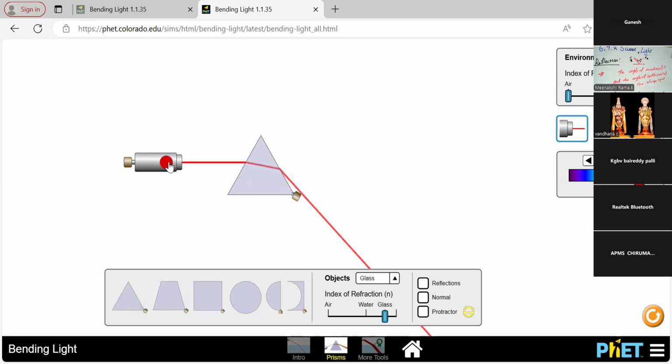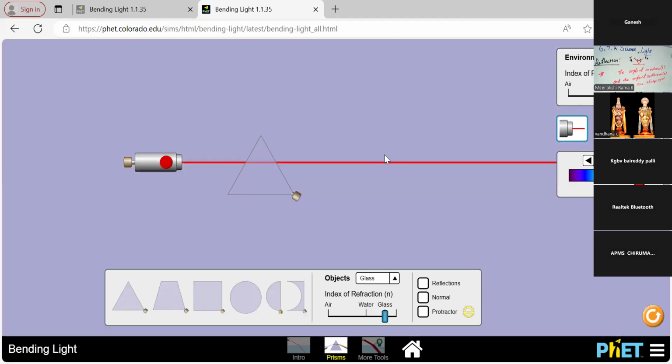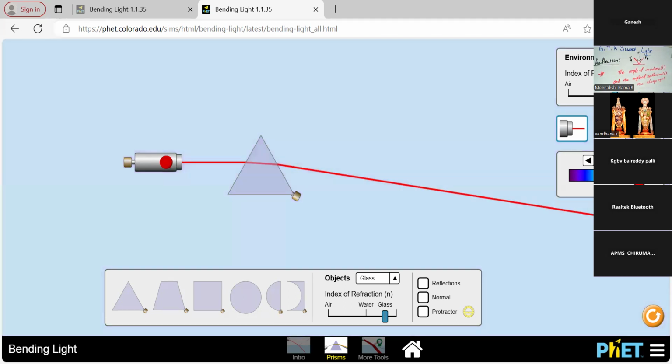So this is the triangle prism. When I choose the different kinds of media, air, water, glass: yes, in the glass prism the light travels in a straight line only. This is the first property we studied, how the light travels in a glass prism. The light travels in a straight line only. And then in water, the light is just deviated in the water medium.